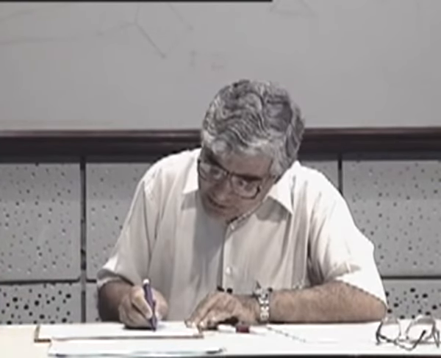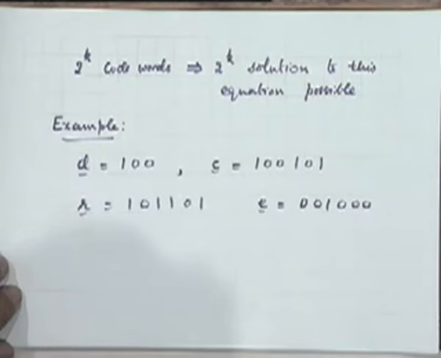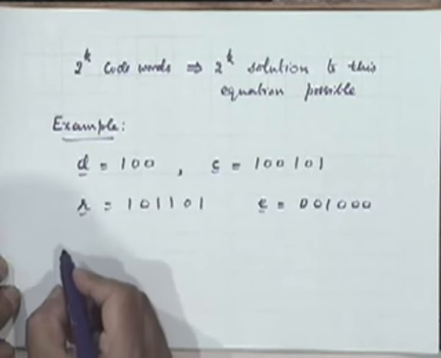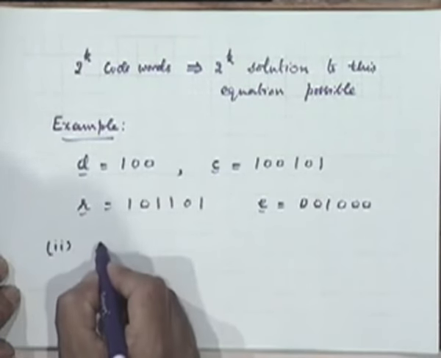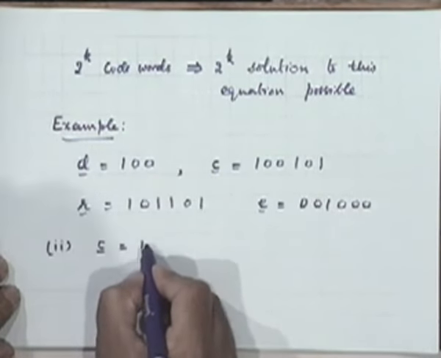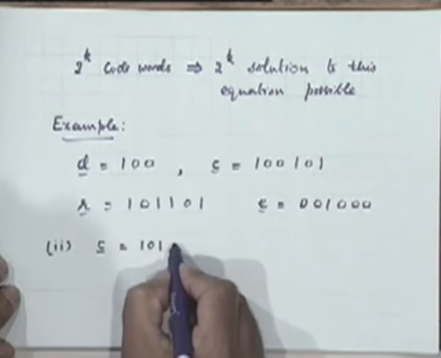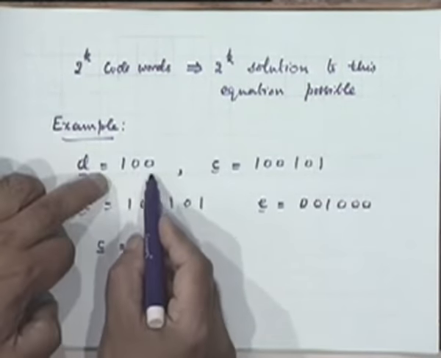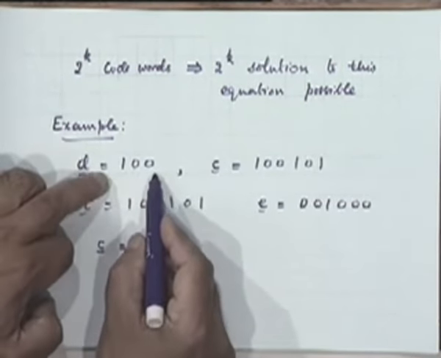Let's take d equal to 100. The corresponding C is 100 101, and we said R was 101 101, and the actual error pattern is 001 000. Consider C equal to 101, that is, when the data sequence is not 100 but 101.